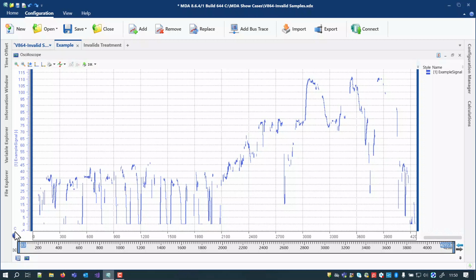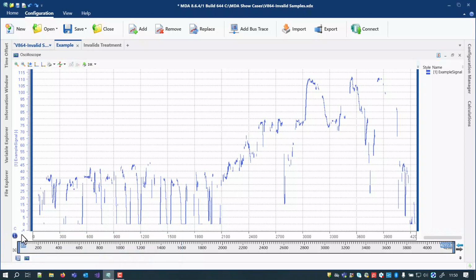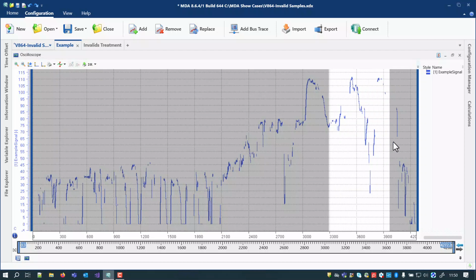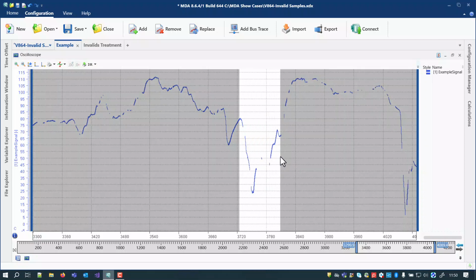First, you can see at the left bottom of the oscilloscope an icon. It tells you that for the drawing of the signal curves, reduced data is used. This means that the oscilloscope gets only a limited number of samples. As a result, the drawing of the curves is faster. Usually multiple samples fall on the same pixel column. When a connection line is drawn, the samples on the same pixel column cannot be distinguished. The identical representation will be given if per pixel column only the smallest and the largest values are drawn.